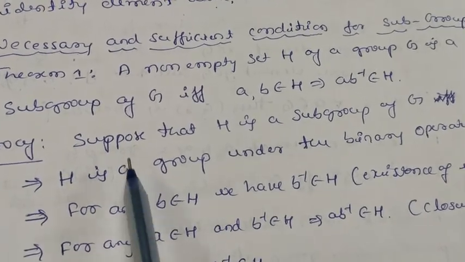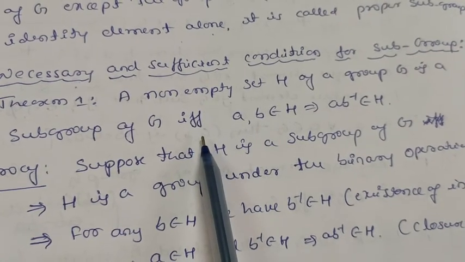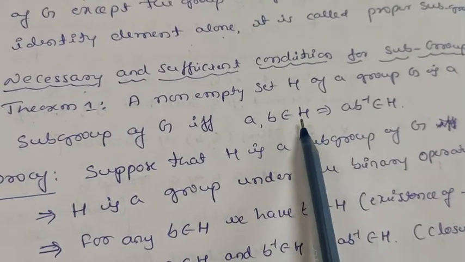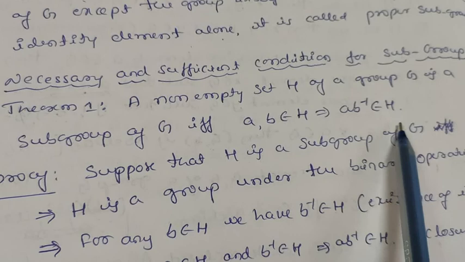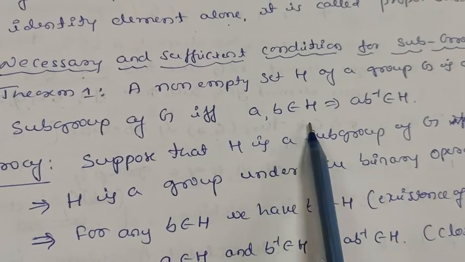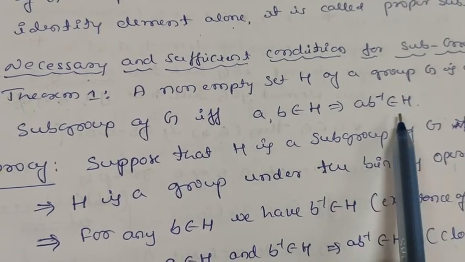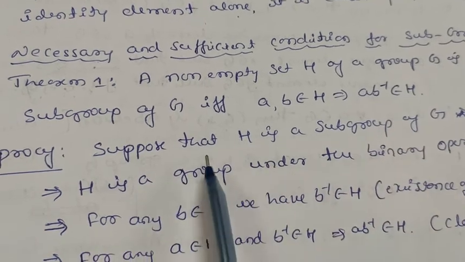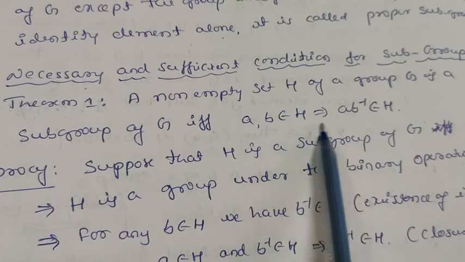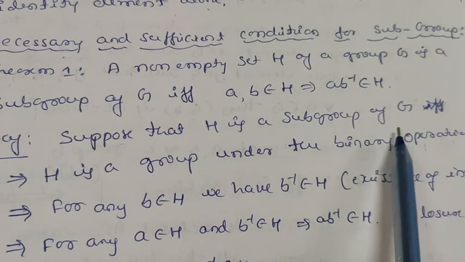Let us prove this. Since it is if and only if, we have to prove it in two ways. First we assume that H is a subgroup, then it satisfies ab inverse belongs to H. And conversely, we take for all a, b belongs to H, ab inverse belongs to H, and prove that H is a subgroup. First let us assume that H is a subgroup, then we have to prove that it satisfies this condition. Suppose that H is a subgroup of G.